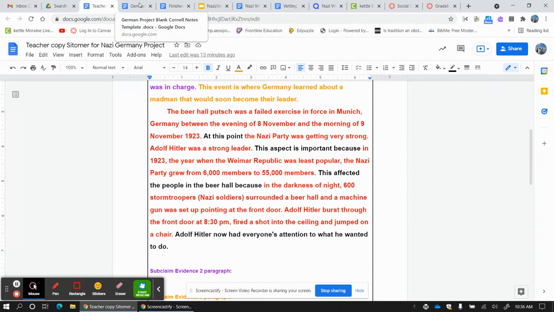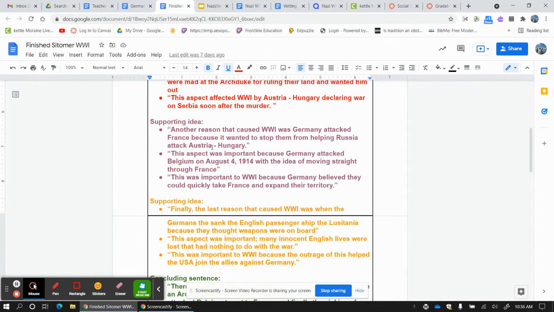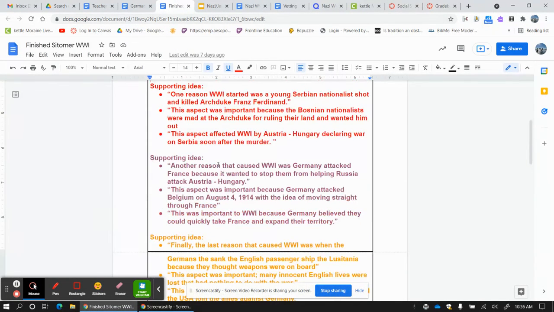So you know what I did? I just went back and grabbed a Sotomer that we previously wrote. I grabbed, hey, this aspect was important because. I grabbed, this is important to World War I? Nah. This is important to the people in the beer hall, because, right?